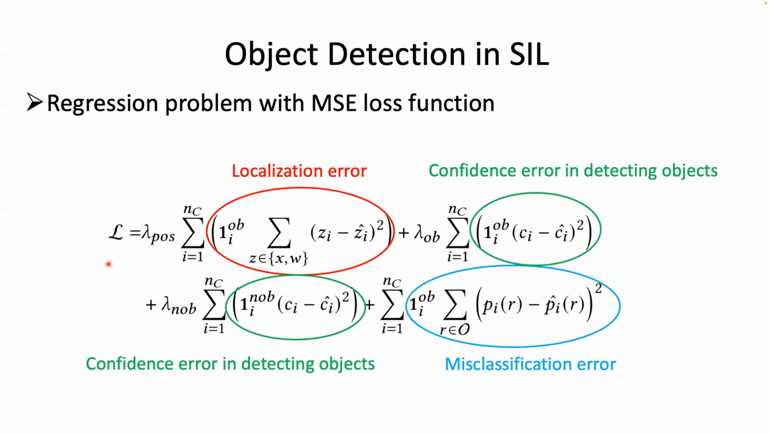At a high level, the object detection problem is a regression problem that minimizes the mean square error loss function. This equation shows the different types of errors that we are minimizing. The localization error measures the radar center frequency and bandwidth estimation error. The misclassification error is the classification error of radar signals, and the confidence errors measure the gap in confidence in detecting radar signals.